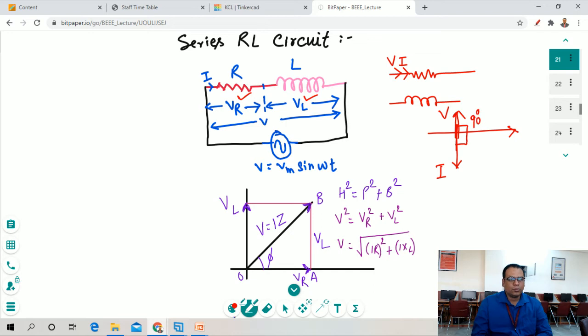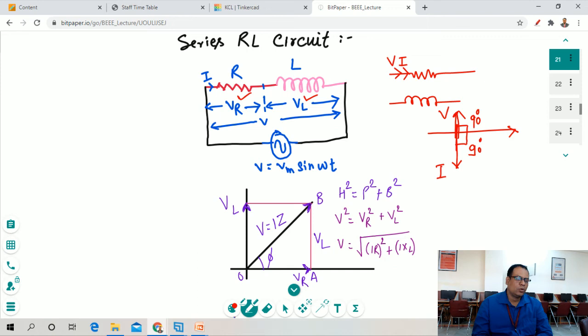Voltage and current are separated by a phase angle of 90 degrees. In the inductor, voltage leads the current by 90 degrees, or we can say current lags the voltage by 90 degrees.